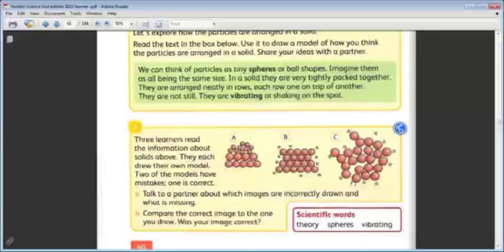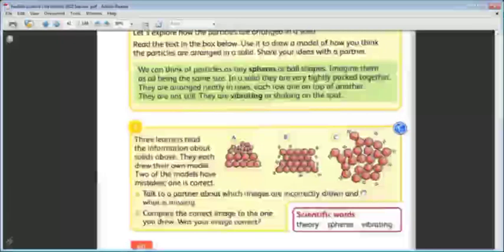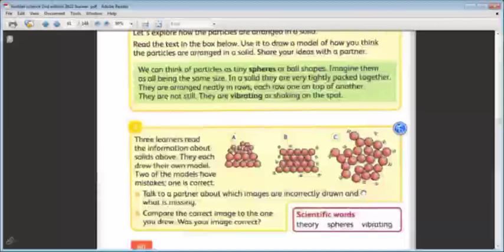Okay, this is the model. It's not the real particle. We are drawing a model to represent the particles. The particles are very, very small. We cannot see them, so we draw this model to represent the particles. So small or big, it's not the reason. They are big because we draw them with our hands. In real life, they are very small. This is the model. A model is a copy of the particles. We make it big so we can see them.